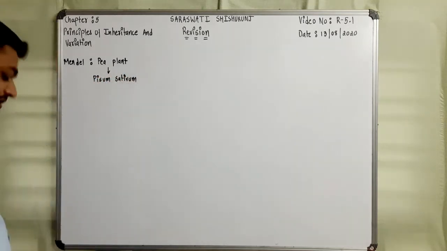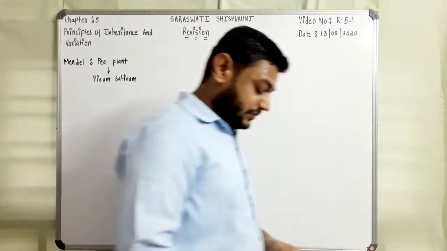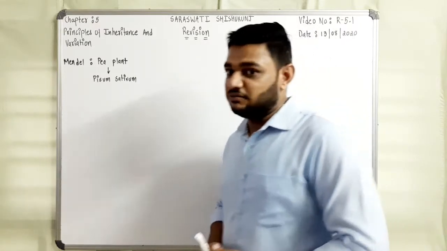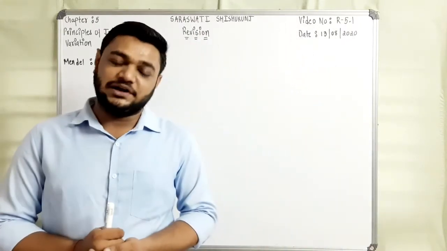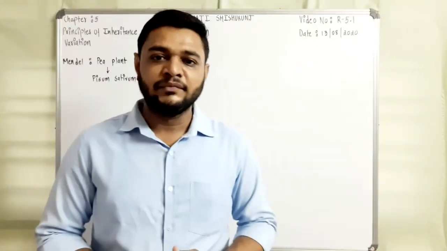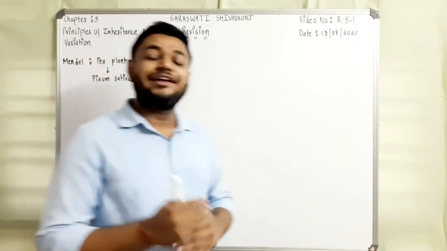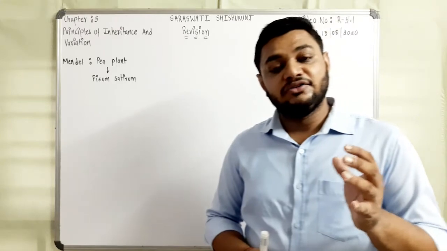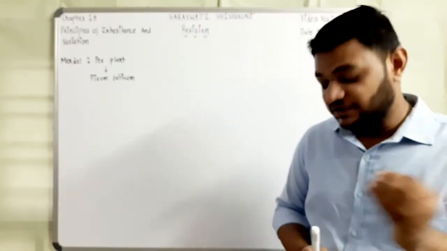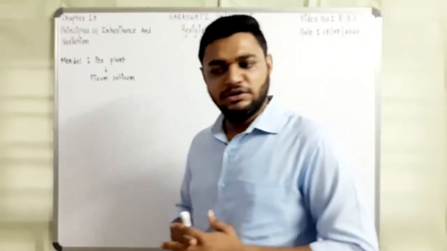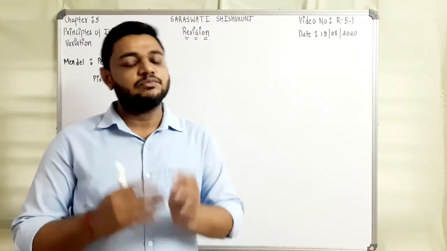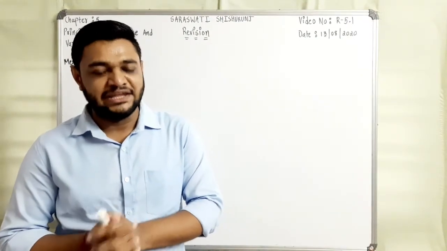He selected this plant because it had a shorter lifespan, which means you can get generations very early. It was an annual plant having a 2 to 3 months lifespan in which it produces offspring.